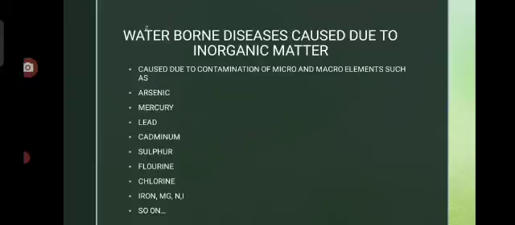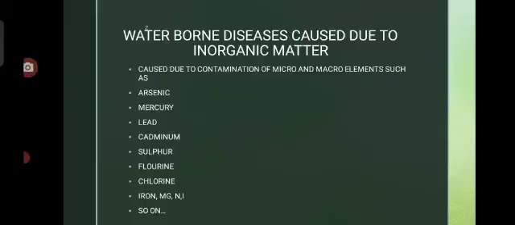Next is nitrates. Nitrates contaminate water bodies from the fields, where NPK is mainly used as artificial fertilizer. During runoff, nitrates contaminate the water bodies.